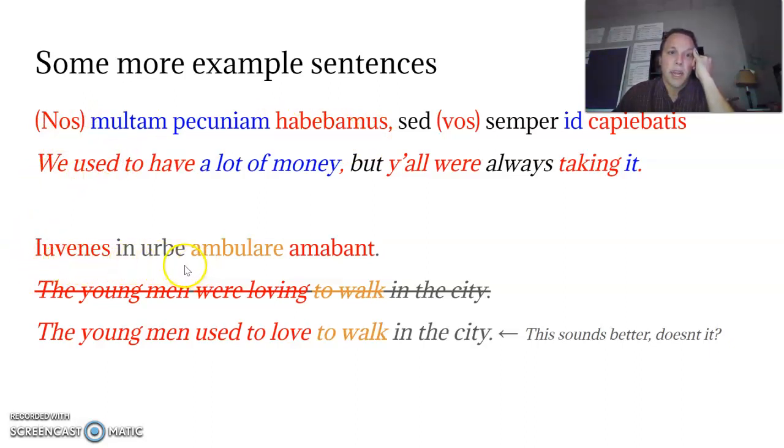Juvenes in urbe ambulare amabant. So I had here, the young men were loving to walk in the city, but that sounds weird, right? The young men used to love to walk in the city. That sounds a little better. We could also say the young men kept on loving to walk in the city, which is just strange. So that's not what I chose. I liked used to walk, and it just sounded better. So that's why I used that.